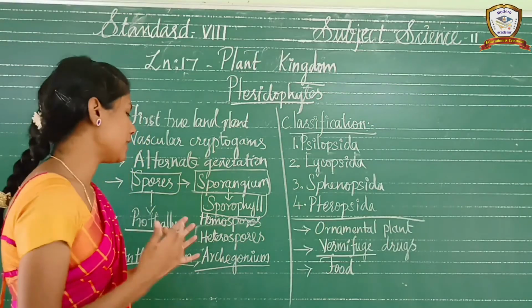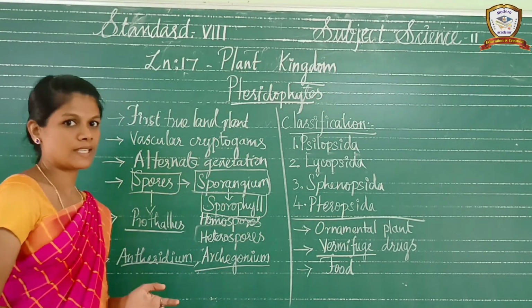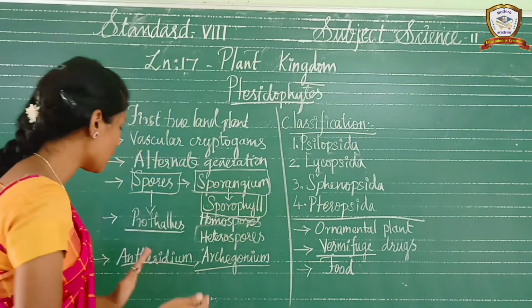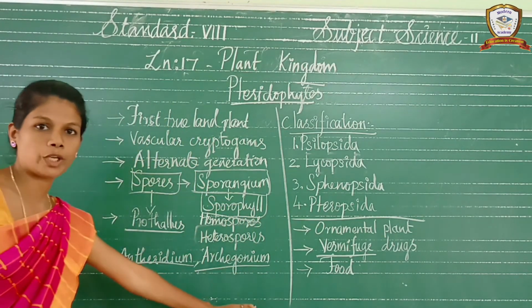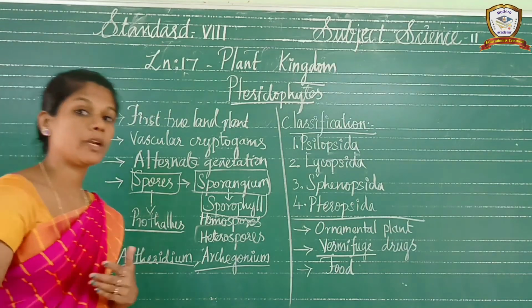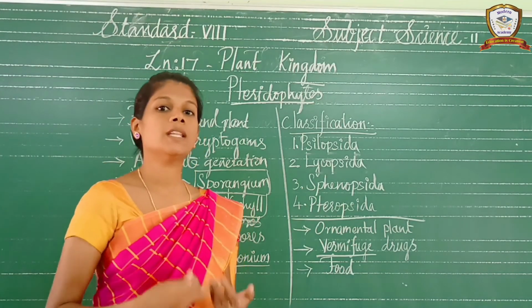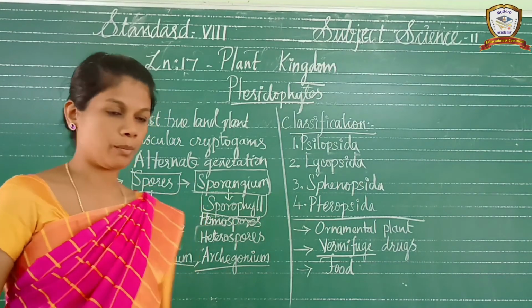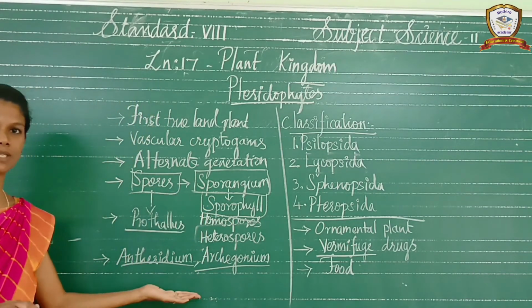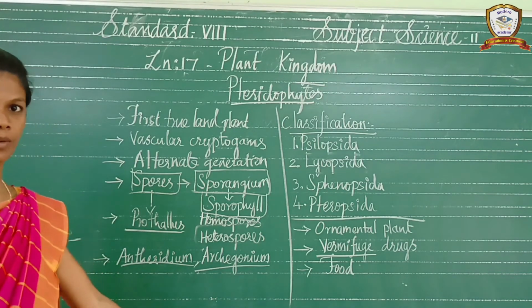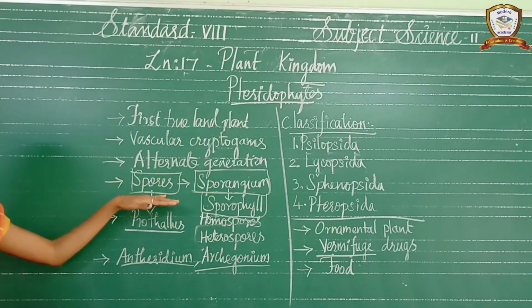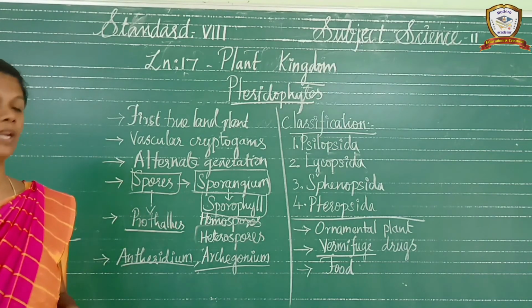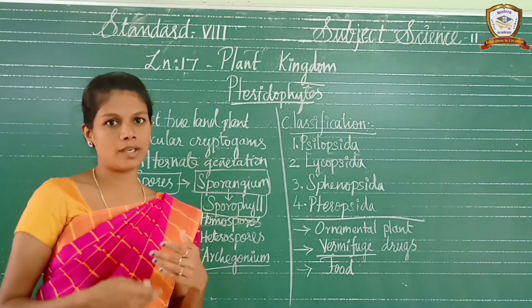Here the fusion will happen and it produces the zygote. The zygote grows as an embryo. The embryo develops into the sporophyte, not a gametophyte, because this is coming from the gametes and it produces the sporophyte. The sporophytes produce the spores and spores will produce the prothallus. The prothallus is a gametophyte. So this is what is called alternation of generations.